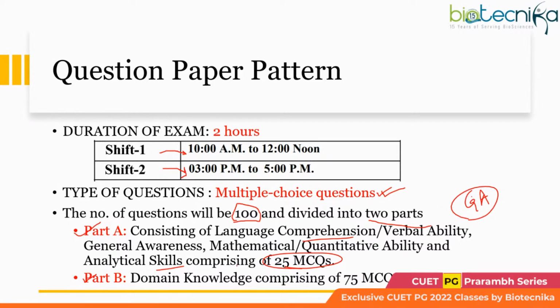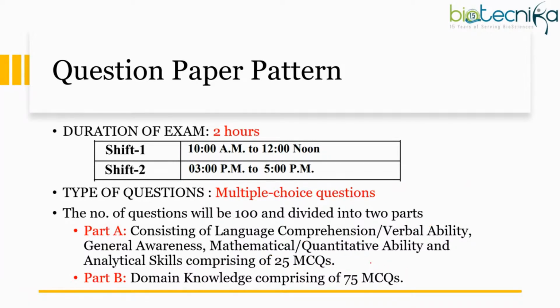And Part B, it will be knowledge domains, the domain knowledge questions. Those questions will be 75. So as you can see, this carries a lot of weightage. That's why whatever is your subject that you're appearing for, you have to prepare it well.